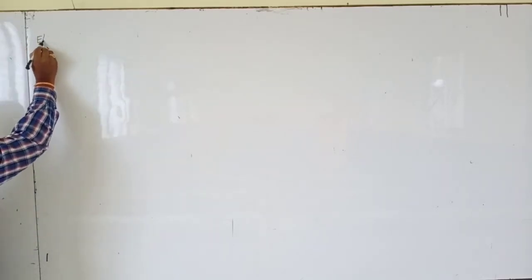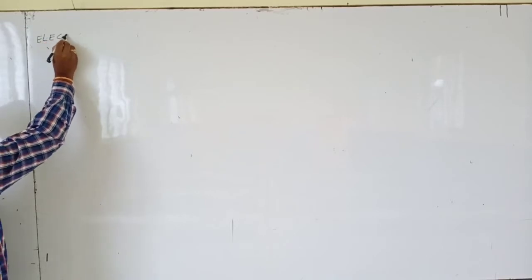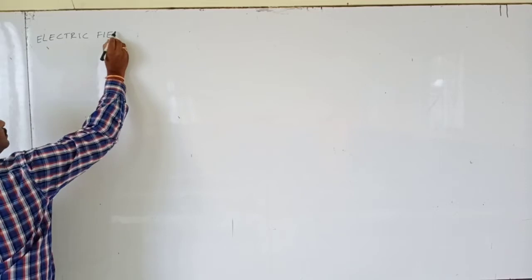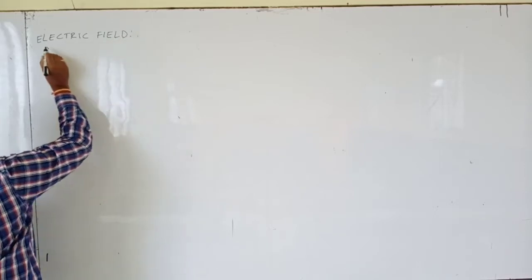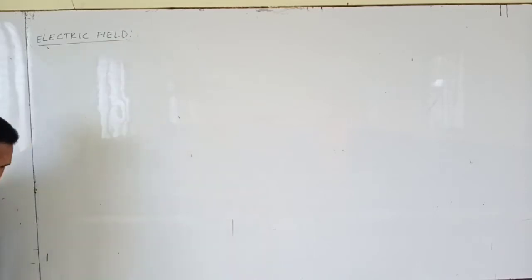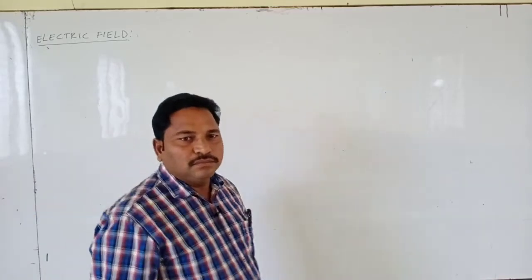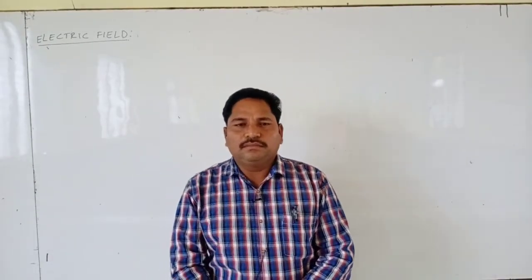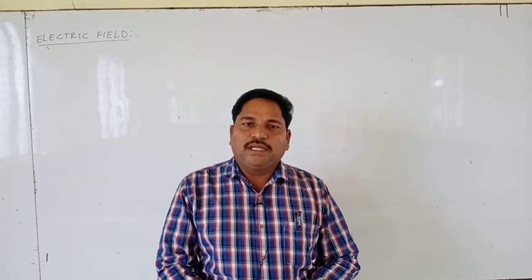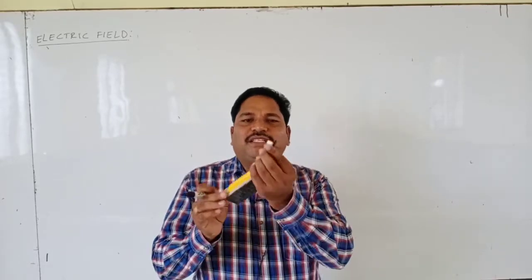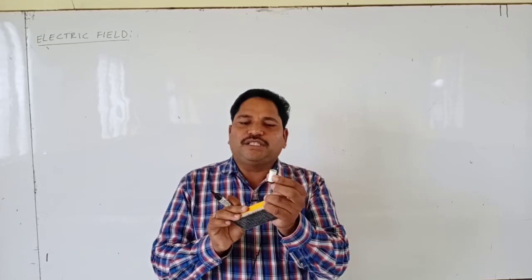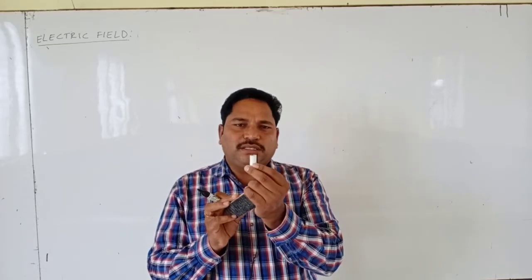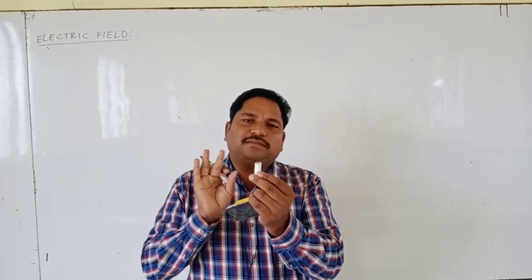Electric field. Now, what is meant by field? Suppose we consider this is the charge, the unit positive charge or the point charge.